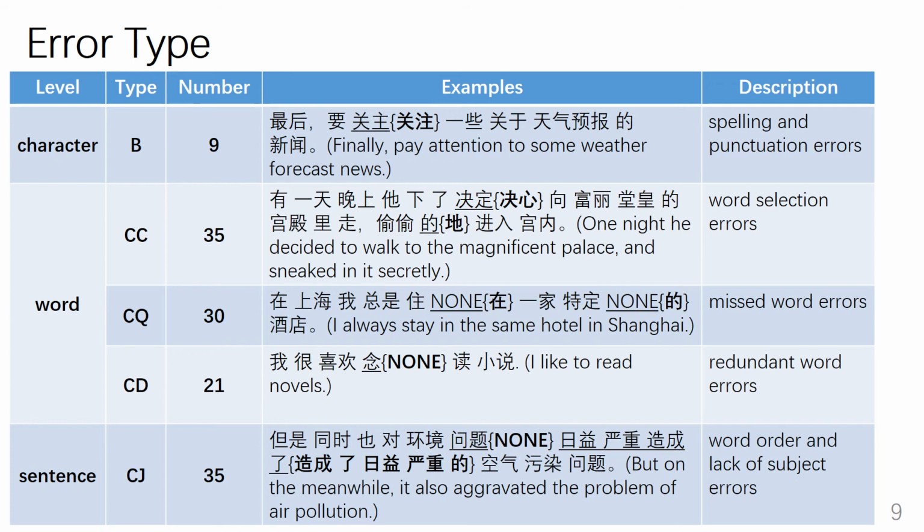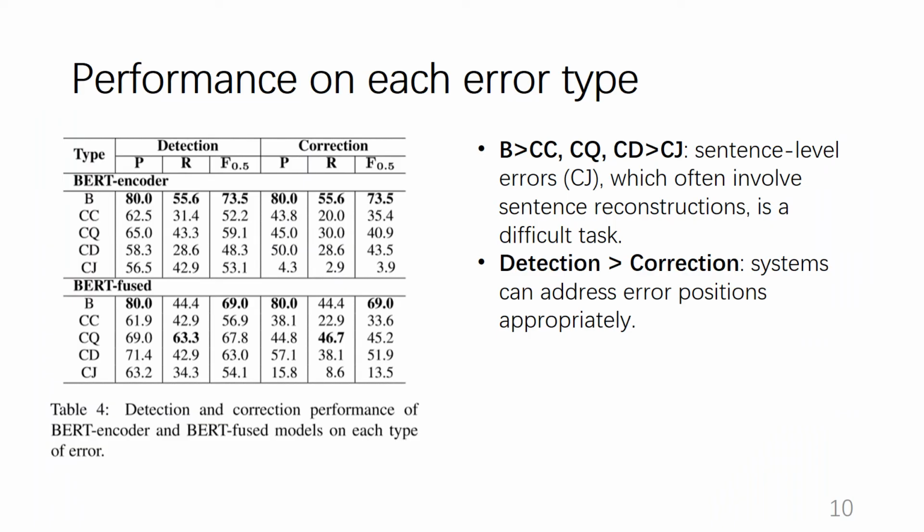We show some examples here. The underlined tokens in the examples are detected errors that should be replaced with the tokens in braces. Last, this table shows the detection and correction results of the BERT encoder and the BERT-fused models for each error type.